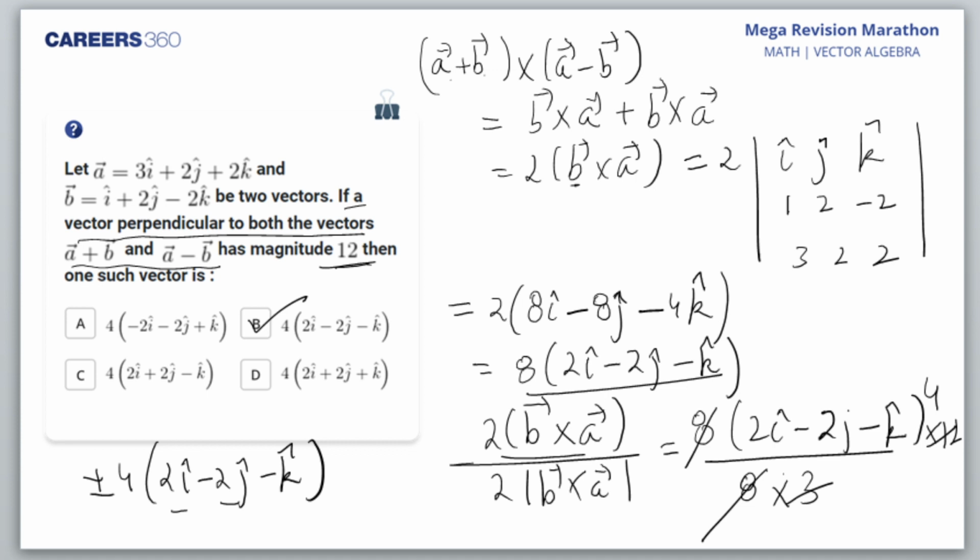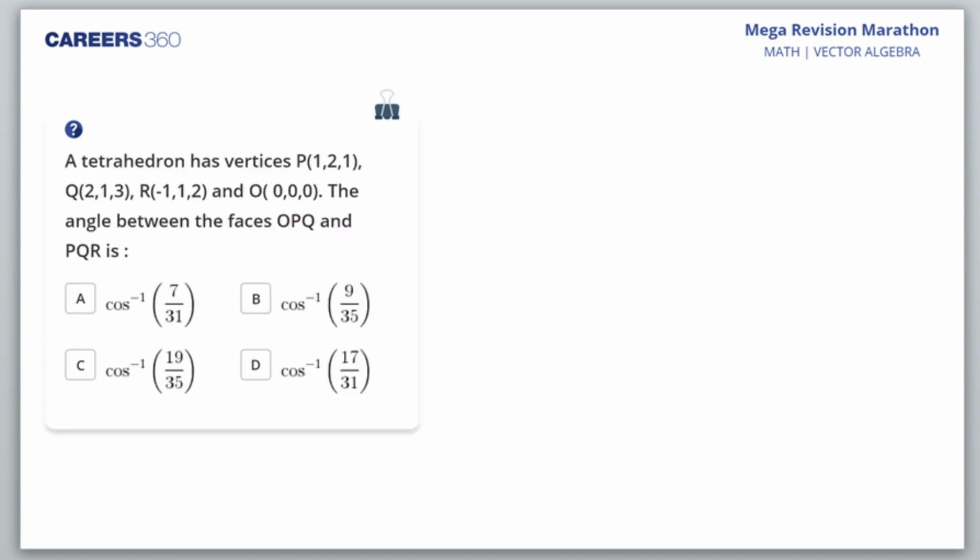Yes. Okay. So a tetrahedron has vertices. The angle between the faces OPQ and PQR. So these are the vertices of OPQR. Okay. So how do you find the angle between the faces? So don't worry about the tetrahedron. This question has nothing to do with it.